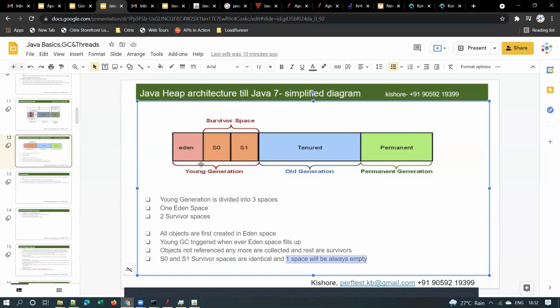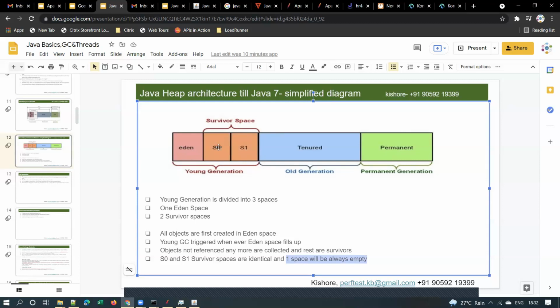So this is about NGC, garbage collection happening in the new generation. And this NGC is also called minor GC, by the way. This minor GC should happen in milliseconds. Okay, so is it clear, guys?